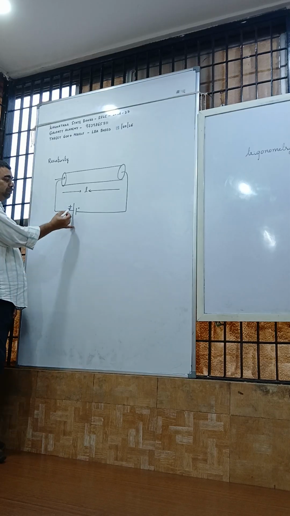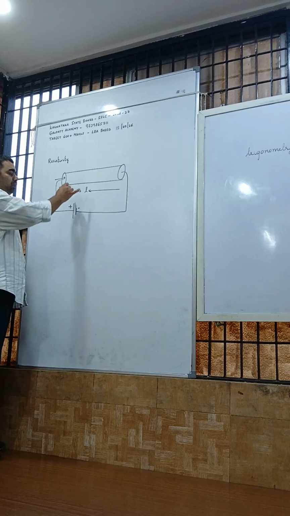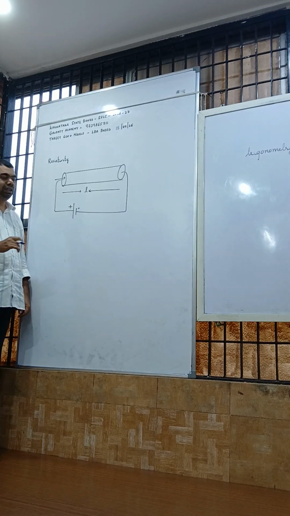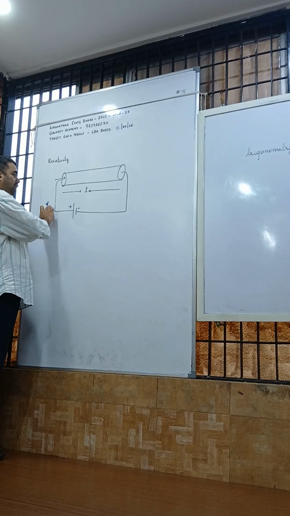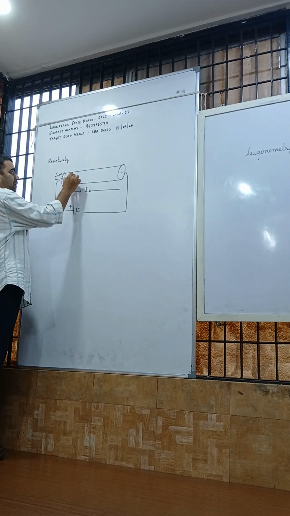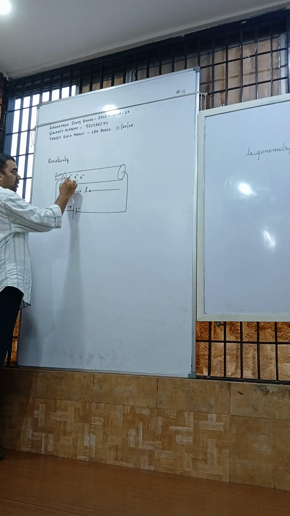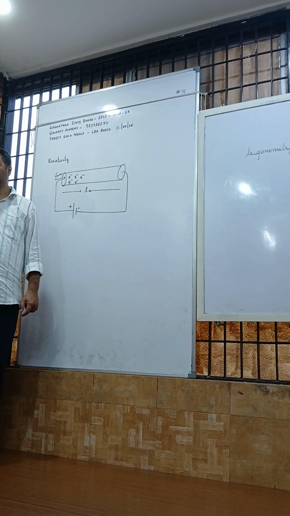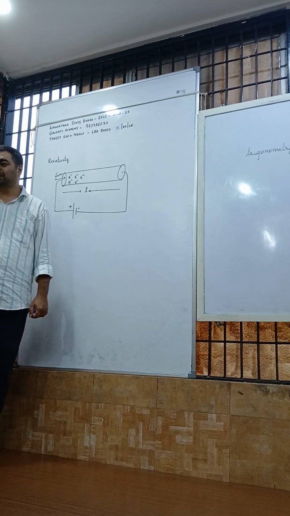Right? So this is the positive terminal, this is the negative terminal. When you apply this energy source, it will start giving some force to what? To the electrons inside the conductor. These electrons are also called valence electrons. You already know what valence electrons are. What are valence electrons?